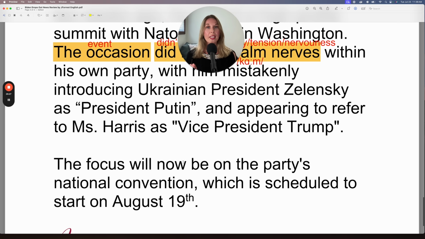Remember to always pay attention to your prepositions because they're specific to verbs or idioms or sentence structure. In this case, with the verb, or in this case, noun, the focus. This is a noun form, the focus, but you can use it as a verb to focus. You need to focus on your sentence structure. The focus of this lesson is on sentence structure. So you need that preposition on, and notice you can use focus as a noun and a verb.